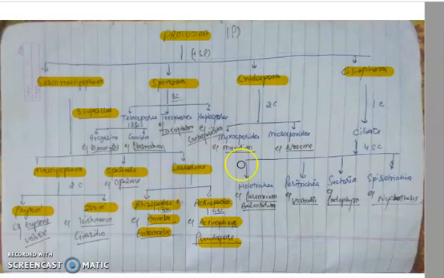Third is Sarcodina. The locomotion in organisms belonging to this class Sarcodina occurs by pseudopodia. You all are aware of amoeba. The body is amoeboid without a definite pellicle, and nutrition is holozoic or saprozoic. Okay, these are the general characters.